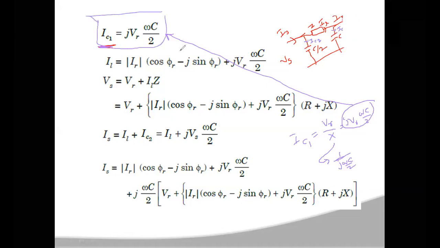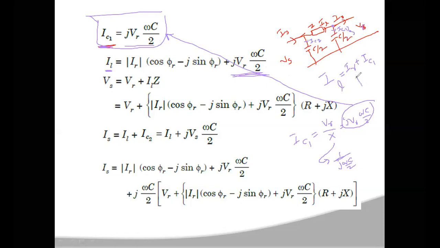After getting the value of IC1, what is IL here? If you write the KCL equation, your IL will be equal to IR plus IC1. And this IC1 value is jVR into omega C by 2. So here we are writing jVR into omega C by 2.